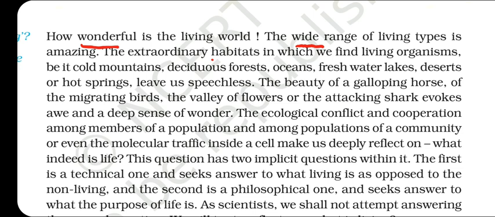There are extraordinary habitats. Habitat means the living place where the organism lives. We find living organisms in cold mountains, deciduous forests, oceans, freshwater lakes, deserts and hot springs, which leave us speechless. There are a lot of organisms living in a vast variety of habitats.